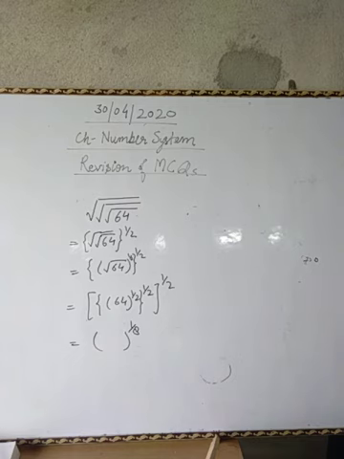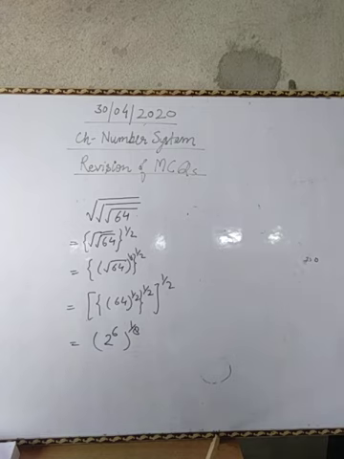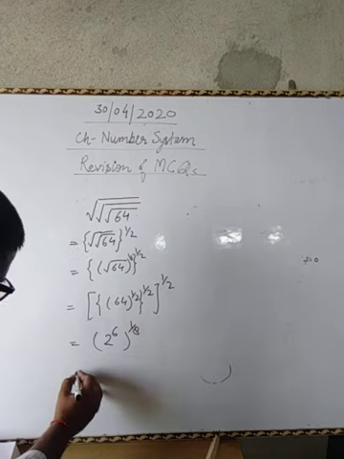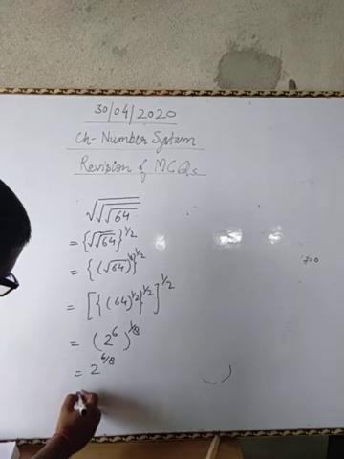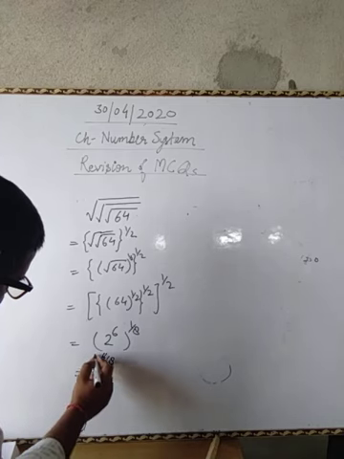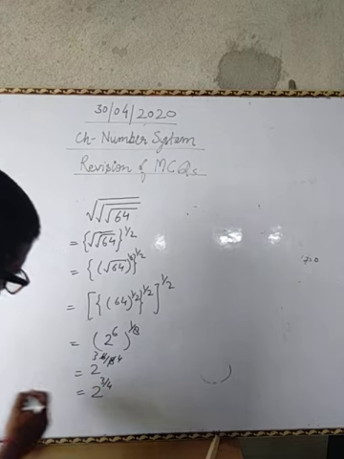If you find the prime factors of 64: 2 to the 4, 2 the 8, 2 the 16, 2 the 32, 2 the 64, means you may write this as 2 to the power 6, and finally you may write this as 2 to the power 6 upon 8, and this is 2 to the power 3 upon 4.